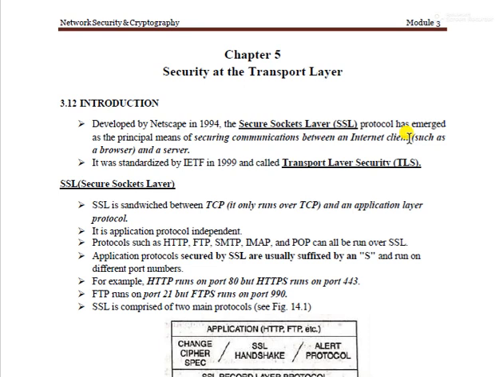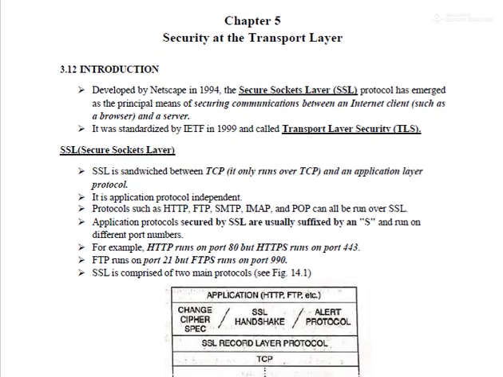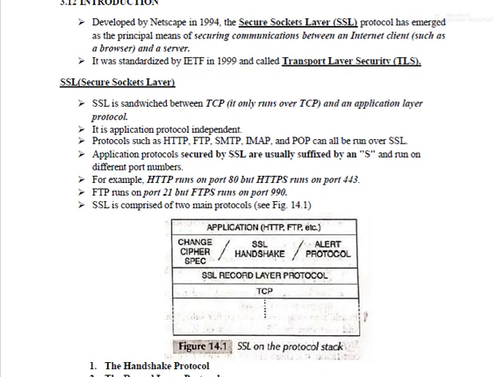Secure Socket Layer is a sandwich between TCP and the application layer. Here is the figure which shows the SSL protocol stack. What are all the things we have in the SSL protocol? It is present between TCP and the application. It is independent of application protocols such as HTTP, FTP, SMTP, IMAP, and POP, the Post Office Protocol.